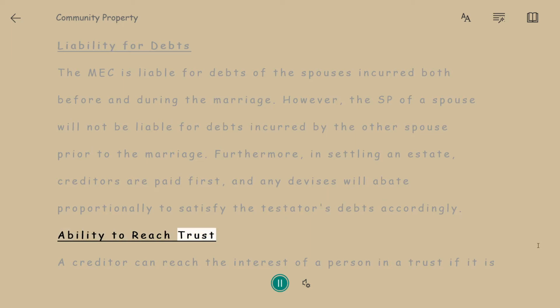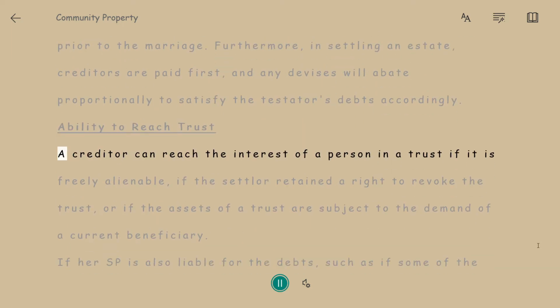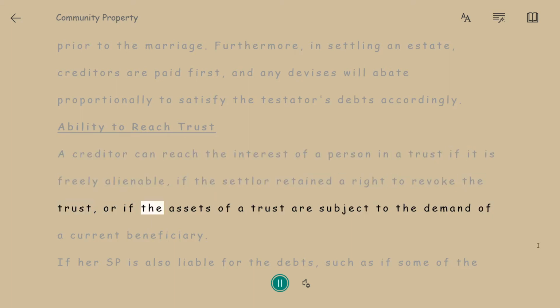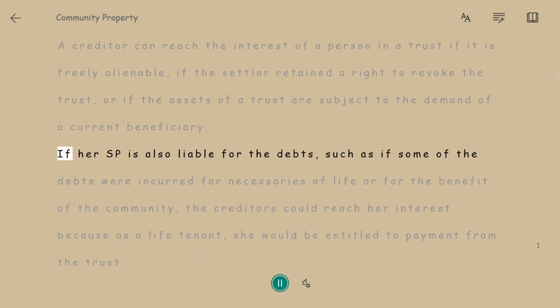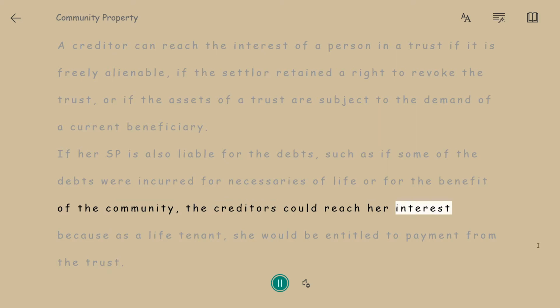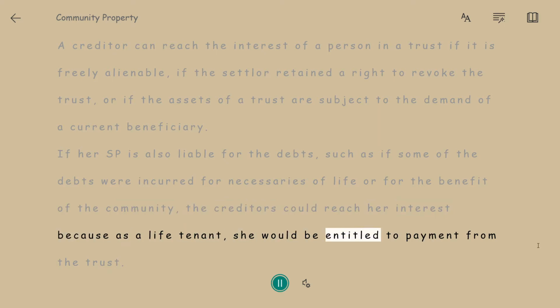Ability to reach trust. A creditor can reach the interest of a person in a trust if it is freely alienable, if the settlor retained a right to revoke the trust, or if the assets of a trust are subject to the demand of a current beneficiary. If her SP is also liable for the debts, such as if some of the debts were incurred for necessaries of life, or for the benefit of the community, the creditors could reach her interest because as a life tenant, she would be entitled to payment from the trust.